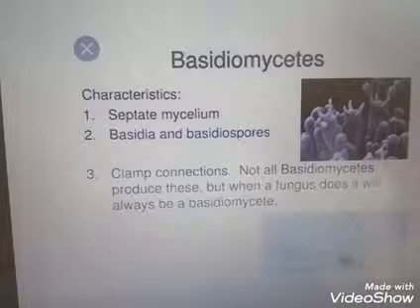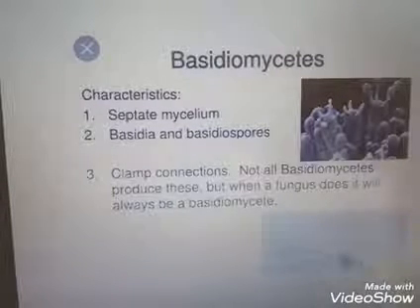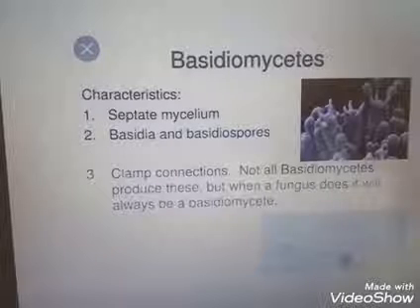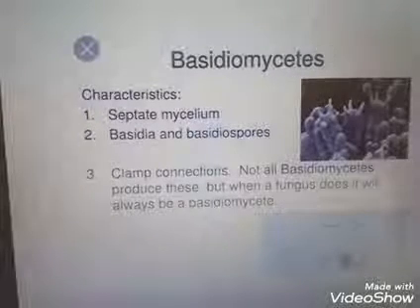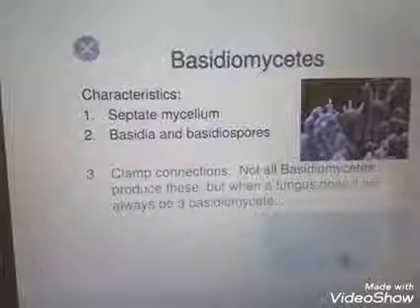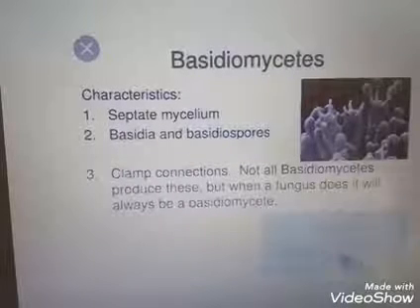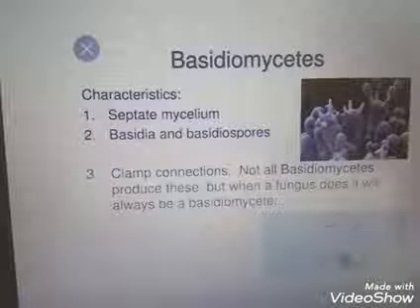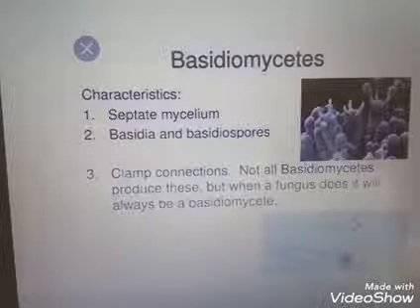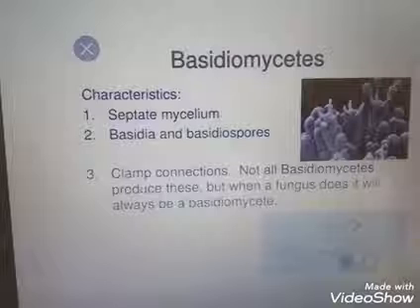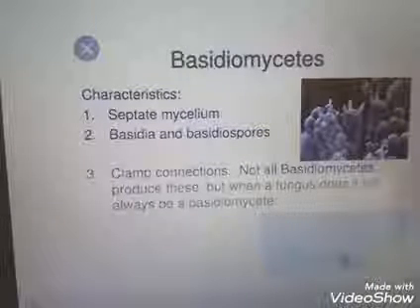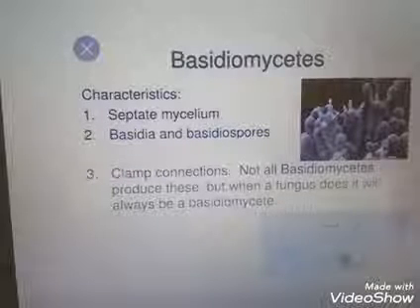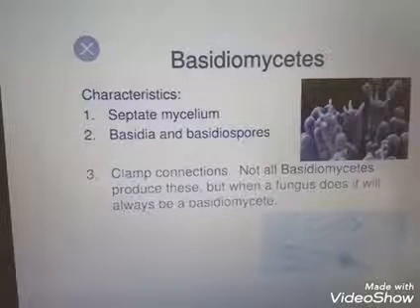The next example is Puccinia. Puccinia causes disease in wheat plants. Then another thing is the deadly poisonous mushroom Amanita. All mushrooms are not edible. Some mushrooms are highly poisonous. So the deadly poisonous mushroom Amanita occurs in the group Basidiomycetes.